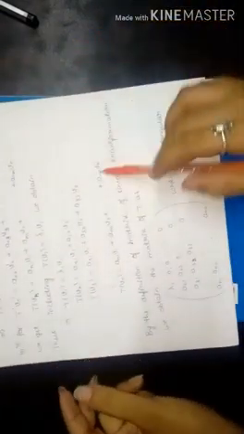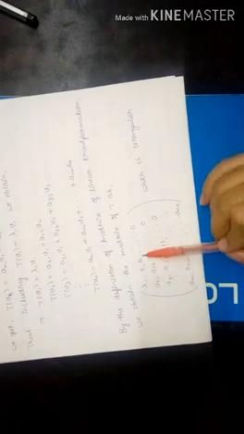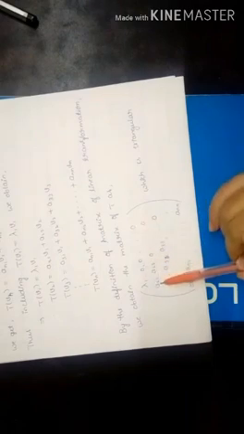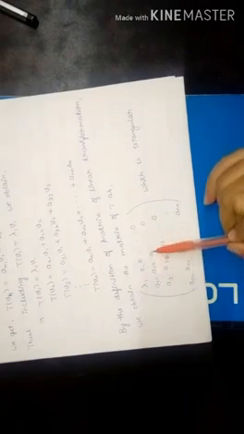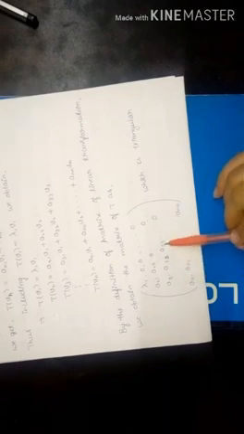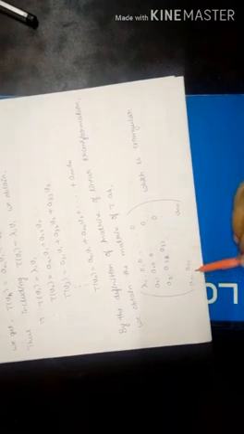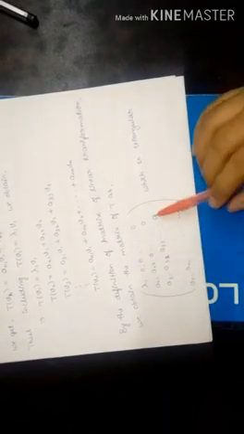By the definition of the matrix of a linear transformation, this can be written as the matrix of T as lambda 1 0 0 and so on up to 0, a21 a22 0 and so on up to 0, a31 a32 a33 and so on up to 0, and so on, an1 an2 and so on up to ann, which is triangular, and hence the proof.